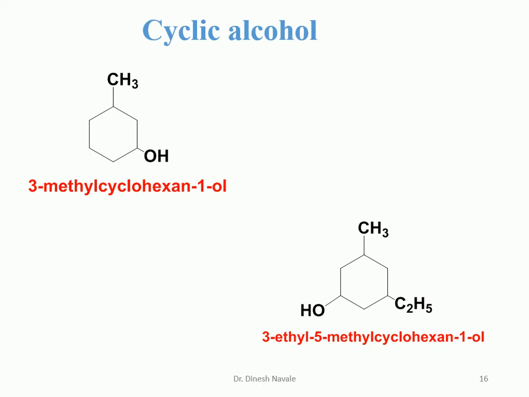So we start at carbon number 1 at the OH, then go clockwise or anti-clockwise, 2, 3, 4, 5. So the 3 substituent will be the ethyl, the 5 substituent will be the methyl. But as per alphabetical order, ethyl comes first, then methyl. And it is a cyclohexane. So it is 3-ethyl-5-methylcyclohexane-1-ol.